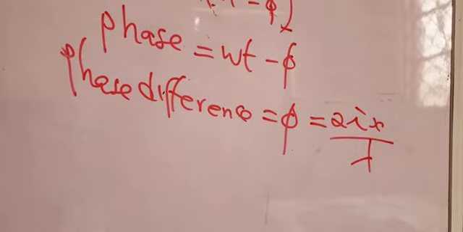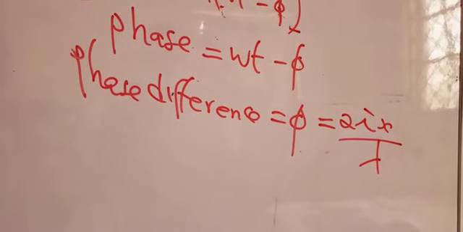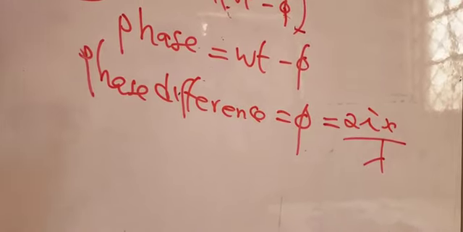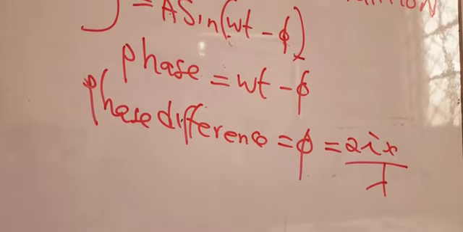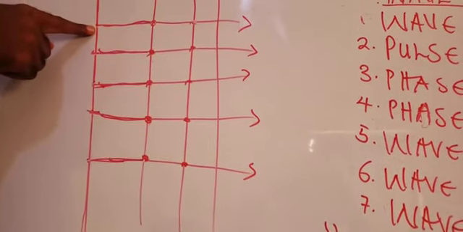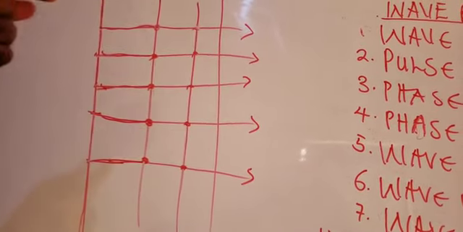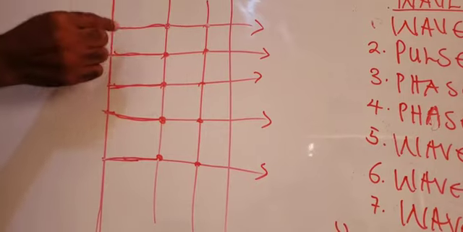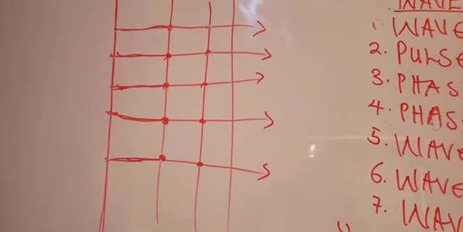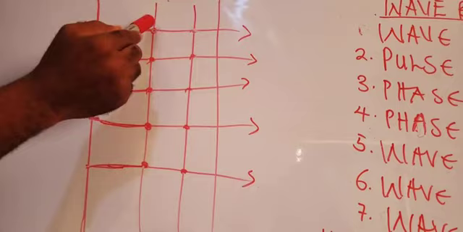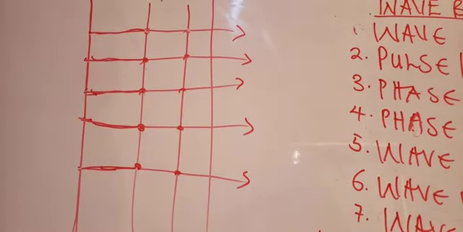We explained this in the previous video we made on progressive wave equation. It tells you the difference between the position of a particle at a point and the particle at the source of the wave. The difference between the position of a particle at a time and the position of the particle at the source of the wave. So it's called phase difference. You can as well calculate the phase difference between any other two particles within the medium as the wave travels.